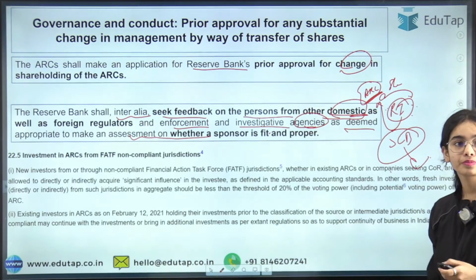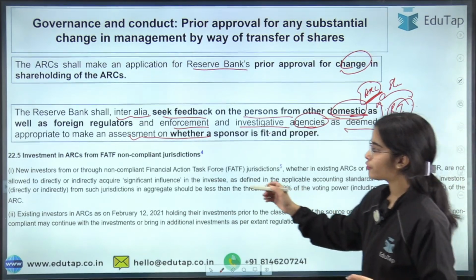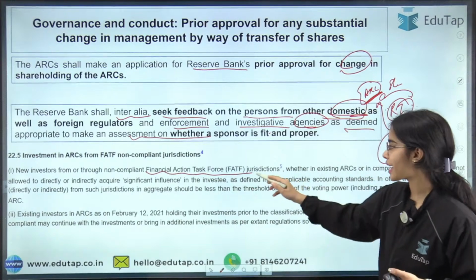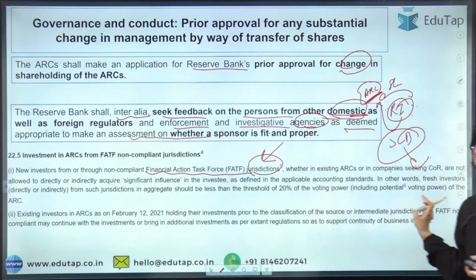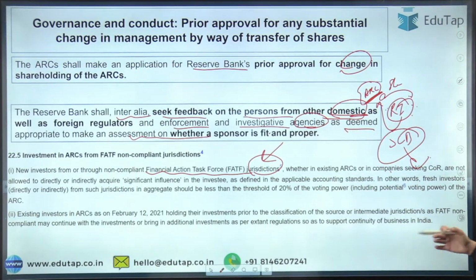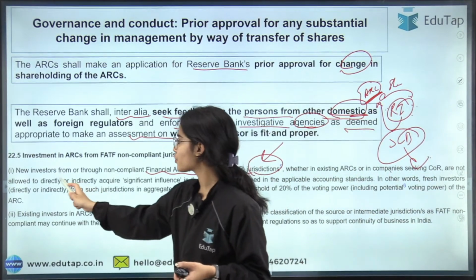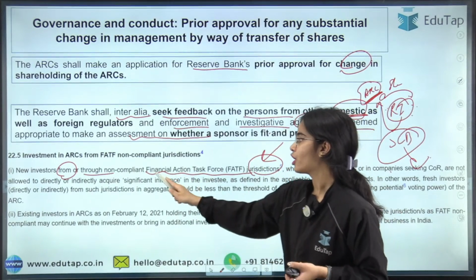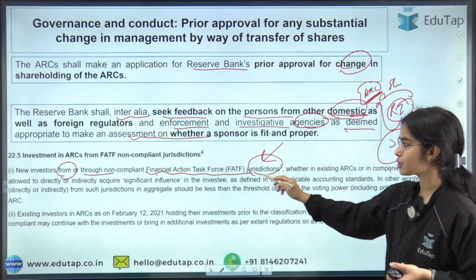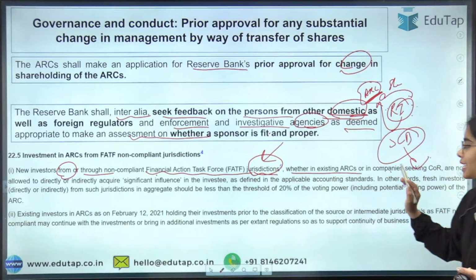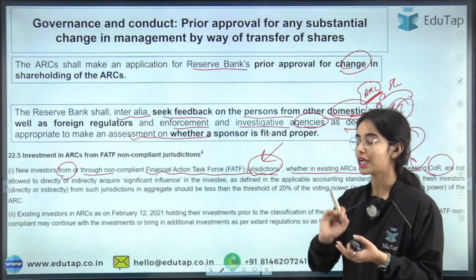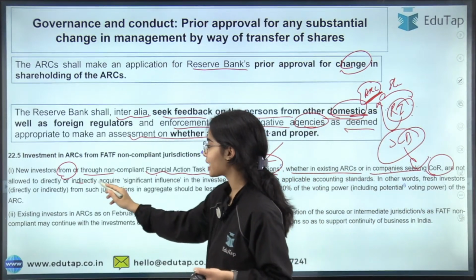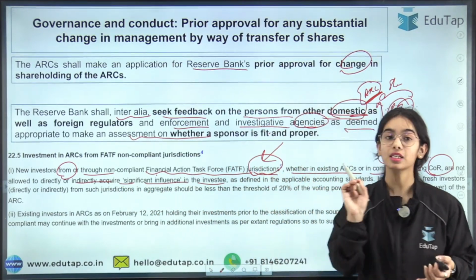Now, in the case of Financial Action Task Force compliant jurisdictions, there are some norms for the investment, so you can take a screenshot and read this. Again, new investors from or through jurisdictions non-compliant with the Financial Action Task Force, whether in existing ARCs or in companies seeking the certificate of registration, shall not directly or indirectly acquire significant influence in the investees.